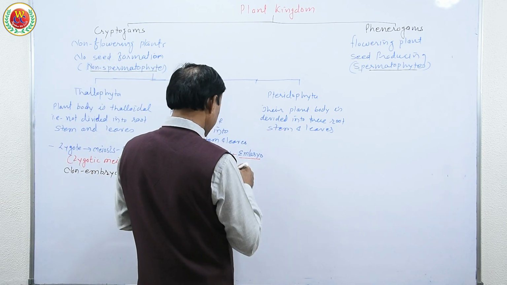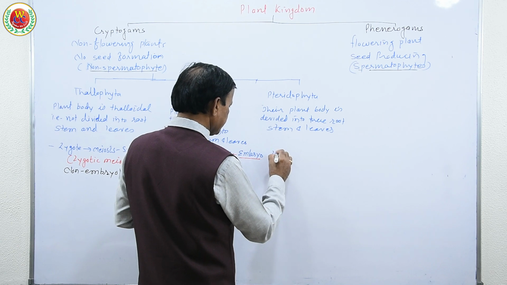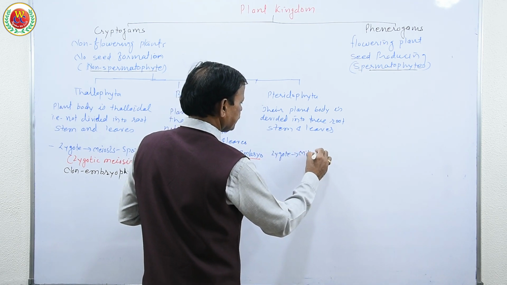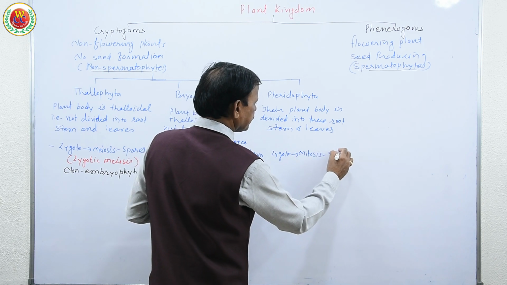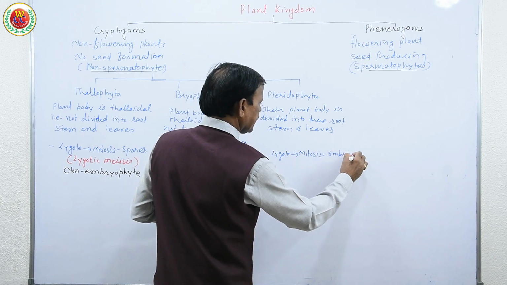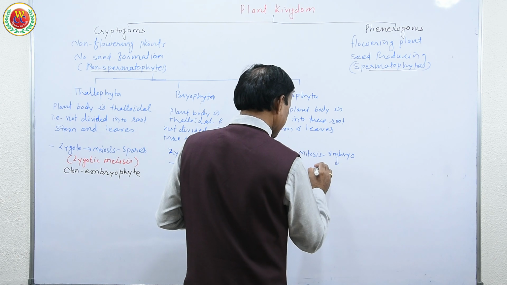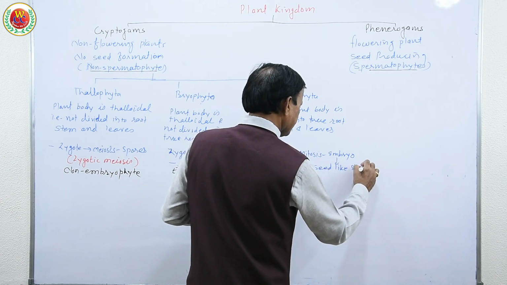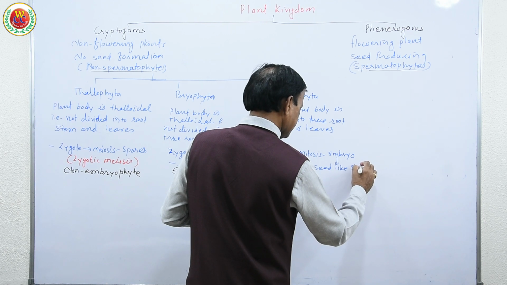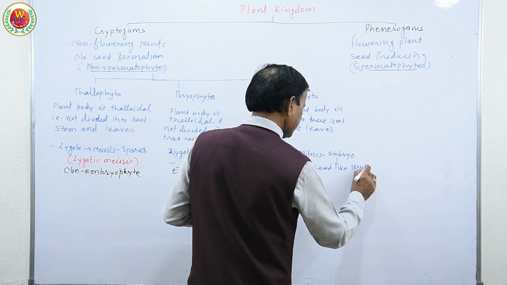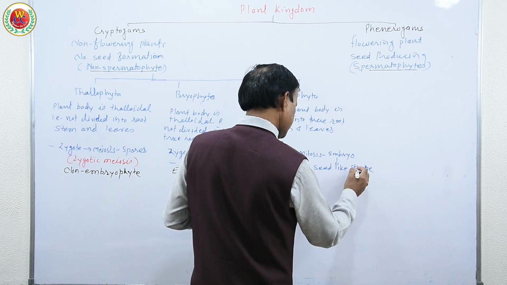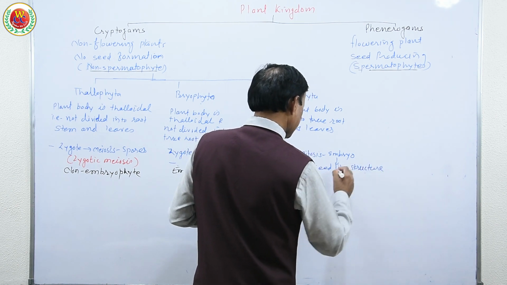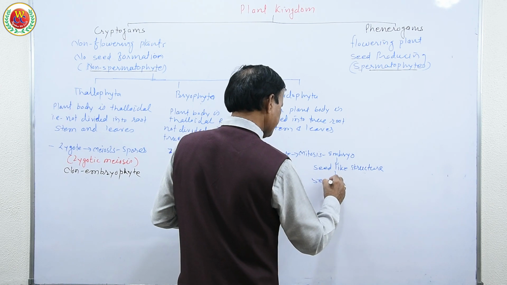In addition to that, their zygote undergoes mitosis, not meiosis, develops into an embryo, and later the embryo develops into a seed-like structure, and therefore seed habit.